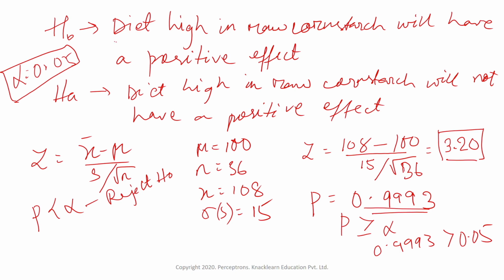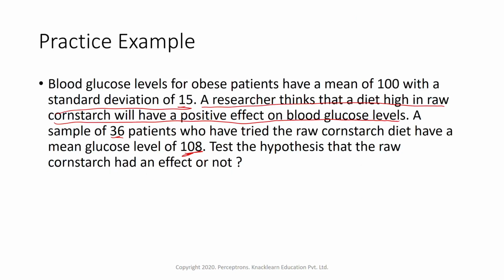That means a diet high in raw corn starch will have a positive effect on the blood glucose level of obese patients. So whatever the researcher has claimed is true, the claim is true. So we will not reject the null hypothesis. So do not reject null. So null is true here. That's what we got. So this is how we can do hypothesis testing.